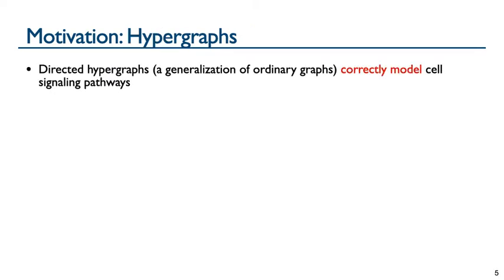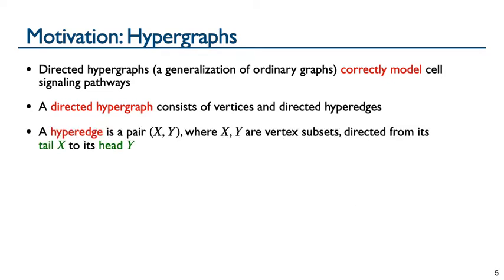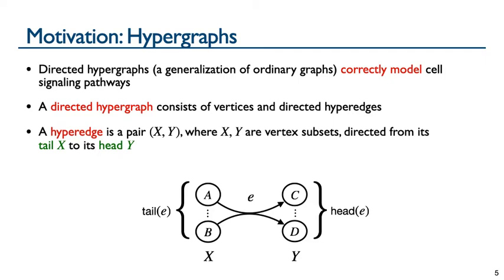We use directed hypergraphs, which are a generalization of ordinary graphs, to correctly model these cell signaling pathways. A directed hypergraph consists of vertices and directed hyperedges, where a hyperedge generalizes an ordinary graph edge and is a pair of vertex subsets X and Y, where now the edge goes from a set of vertices, its tail, to a set of vertices, its head, as shown here in the picture. To traverse edge E, all of the vertices in the tail, here A through B, must already be reached, and upon traversing the edge, all vertices in the head, here C through D, are reached, like in the reaction I showed on the previous slide.